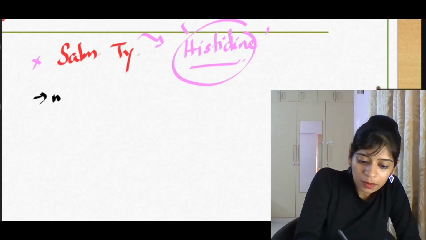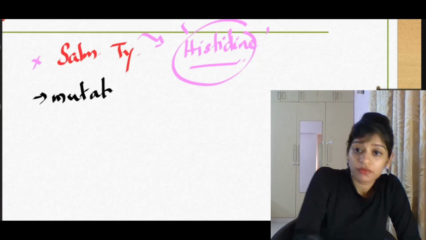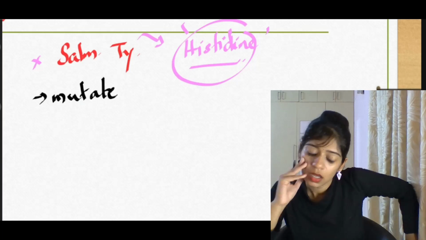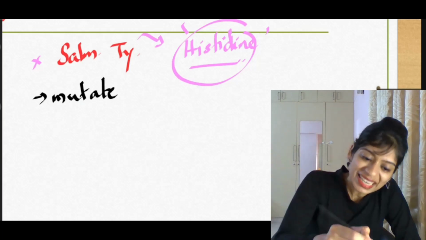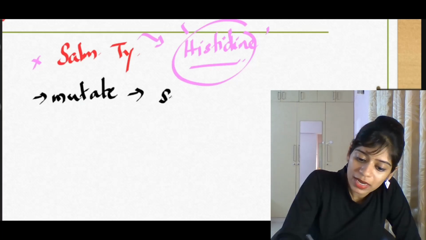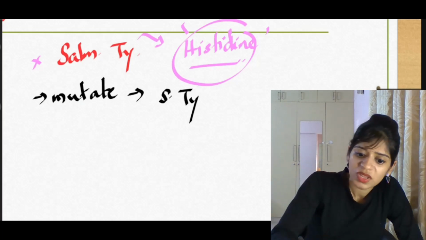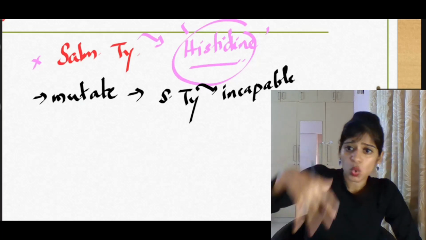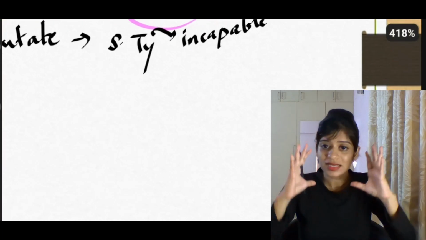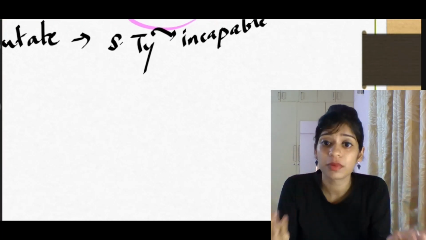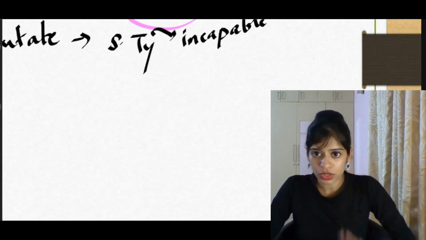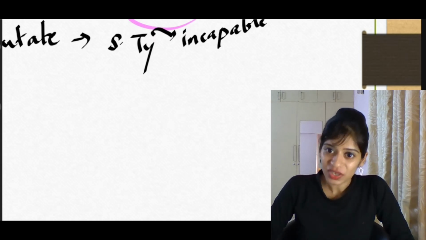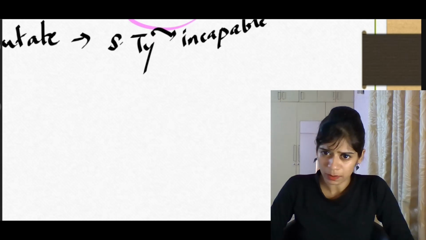in the lab, we mutate it. What do we do, dear? We mutate this Salmonella typhimurium. Now, why do we mutate it? Because we mutate it in a way that it is now incapable of producing its own histidine. The mutated Salmonella typhimurium is incapable of producing its own histidine. This much understood? Now tell me, if it can't produce its own histidine, can it grow? No, it cannot multiply, it cannot grow.